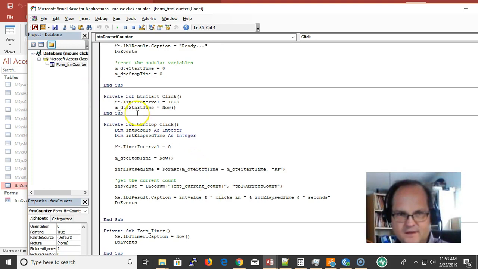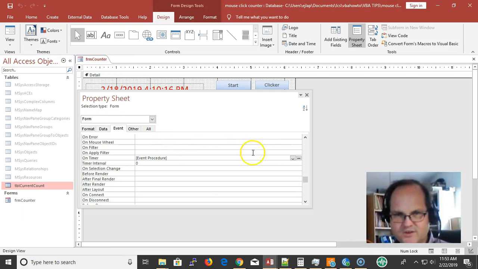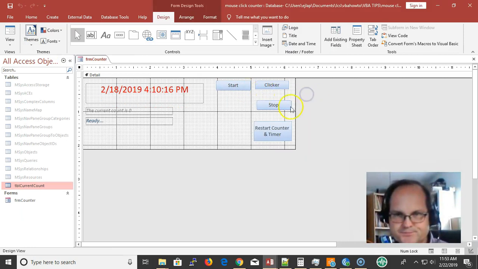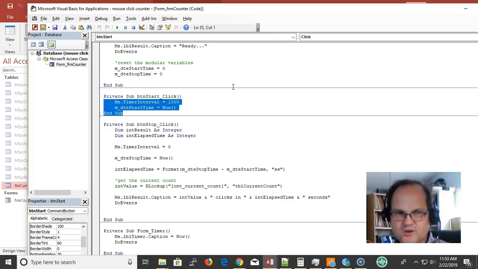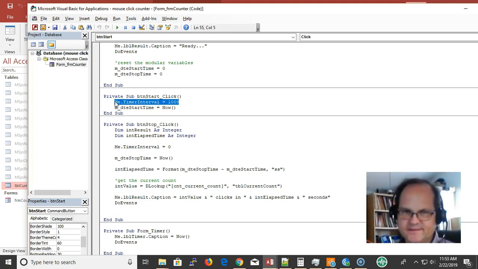When I click the start button, I'm kind of doing this backwards, but I covered the click button. Now, what about start? Whenever I start it, that's when I set the timer interval. The timer interval and the form timer work hand in hand.